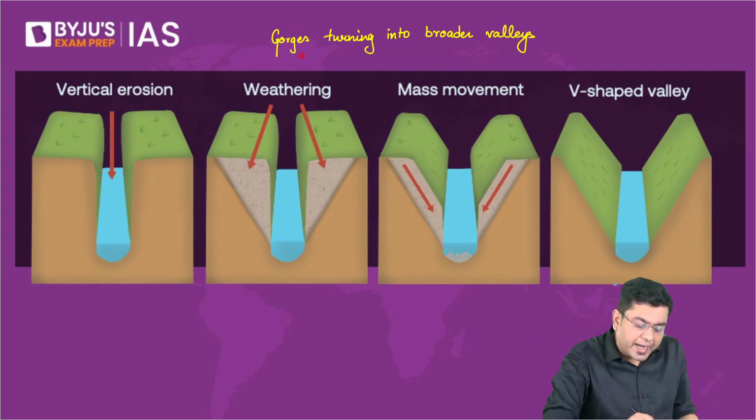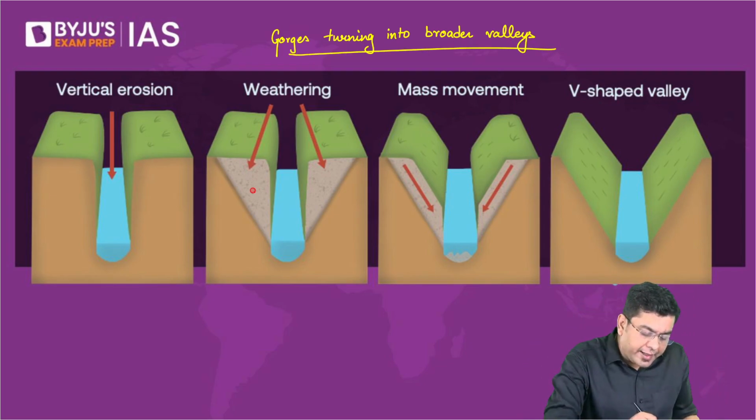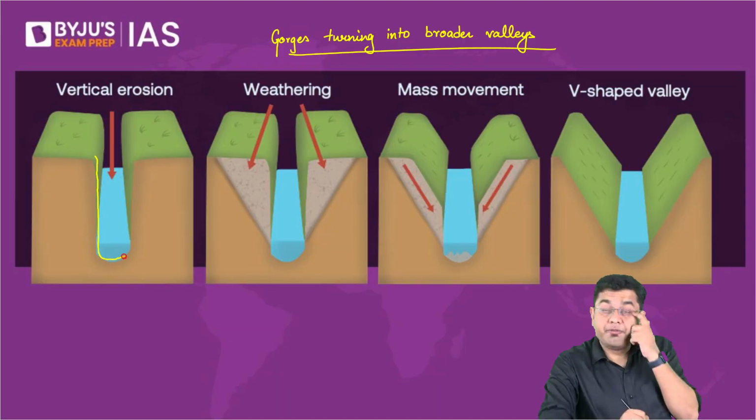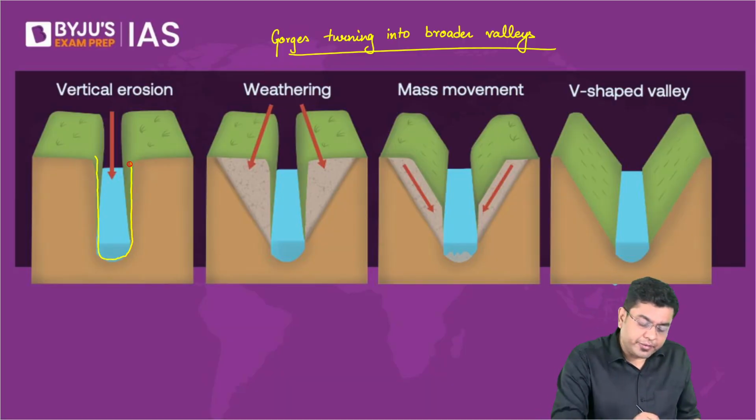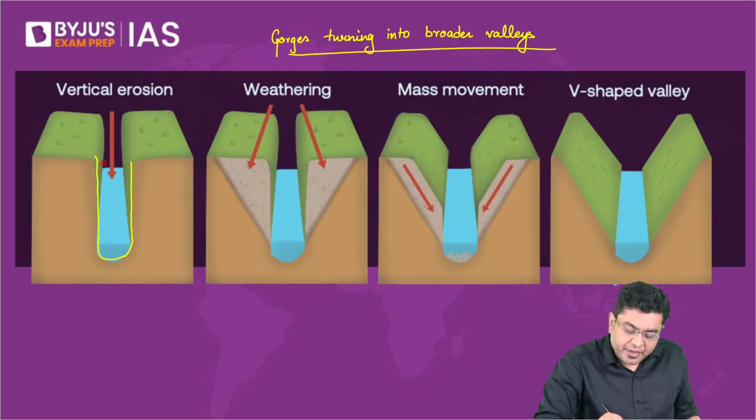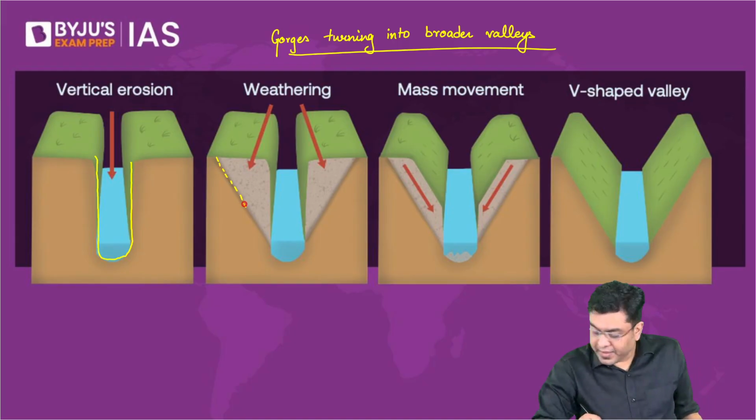Initially, when you have a gorge-like structure, also sometimes referred to as an I-shaped valley, it is very, very narrow. Now, over a period of many hundreds and thousands of years, there will be a significant amount of weathering of the rocks here. So the side portion basically gets weathered.